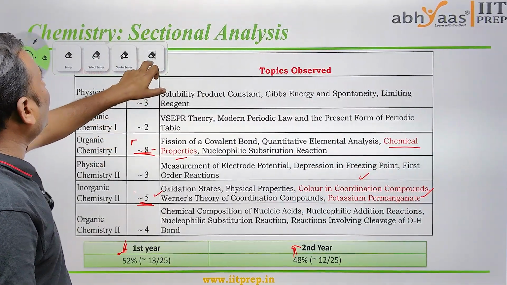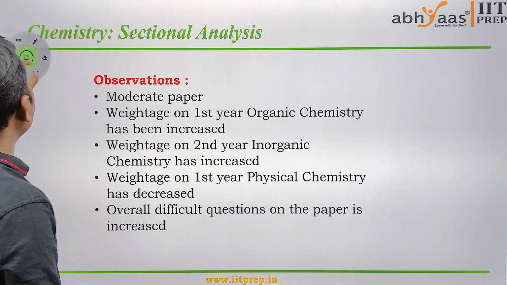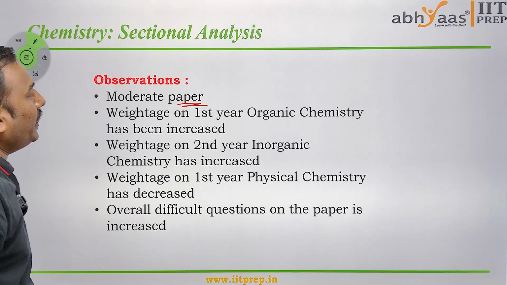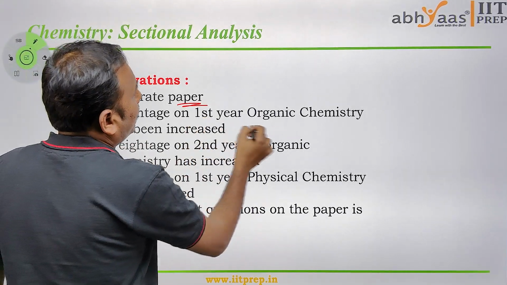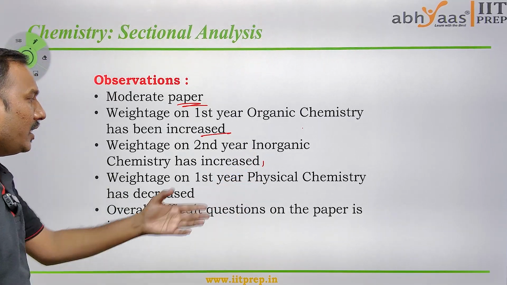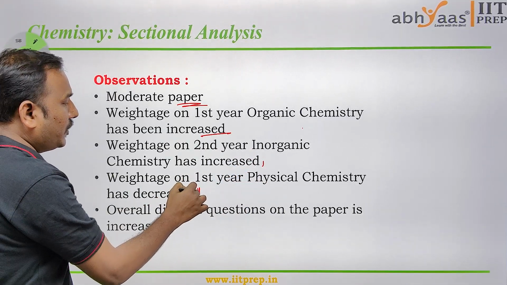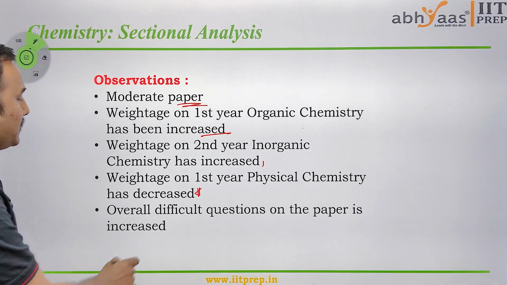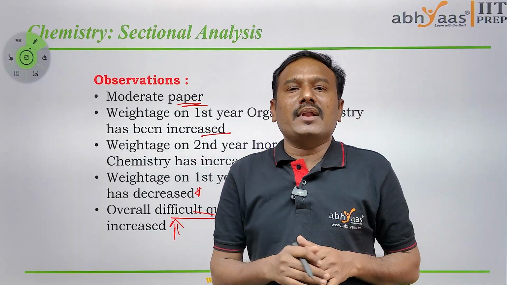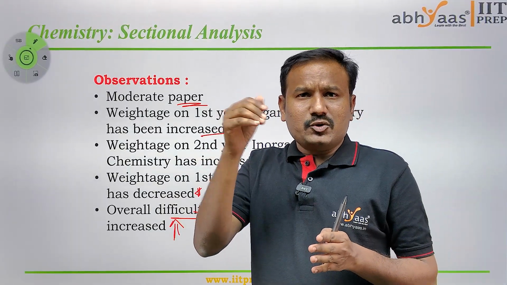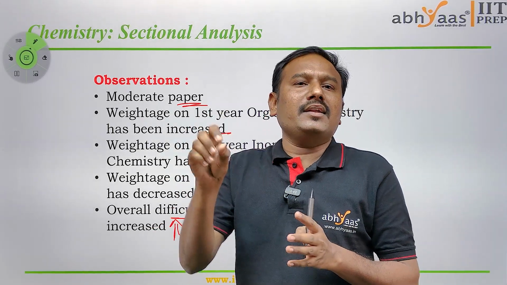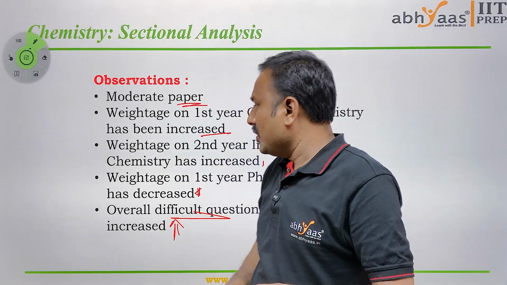Now let's see the overall analysis of this paper. From chemistry, the paper is moderate, the first year weightage on organic chemistry has increased, second year inorganic chemistry has increased, and physical chemistry has decreased. Overall, the difficulty level of the paper has increased. So in paper to paper analysis, questions from physical chemistry are reducing, and organic and inorganic questions are slowly increasing.